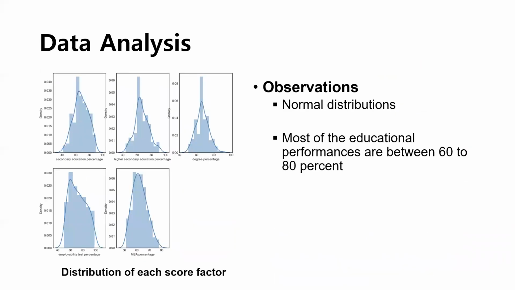Second, analysis is about the distribution of each score factor. All the distributions follow the normal distribution, as all the graphs are represented in the bell shape. Most of the educational performances from the candidates are between 60 to 80%.